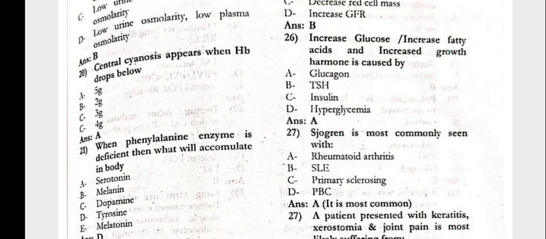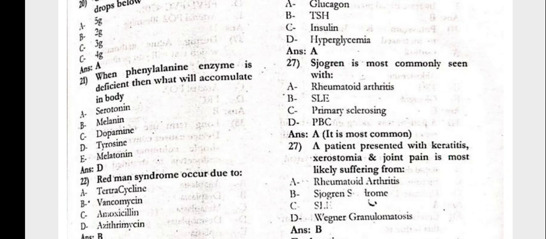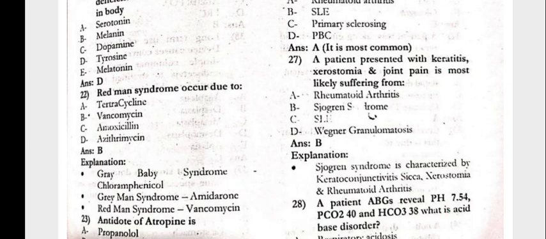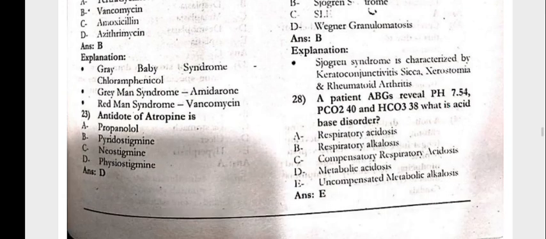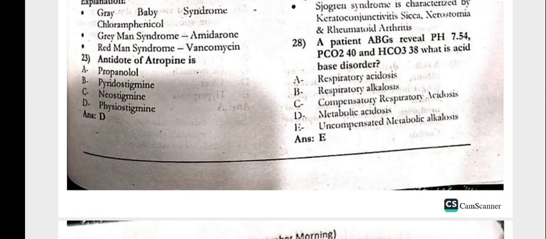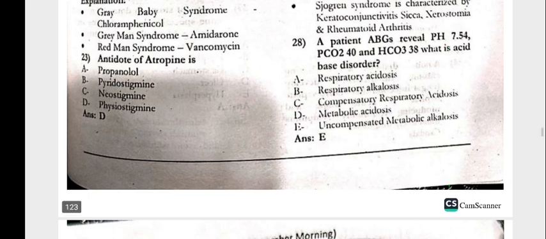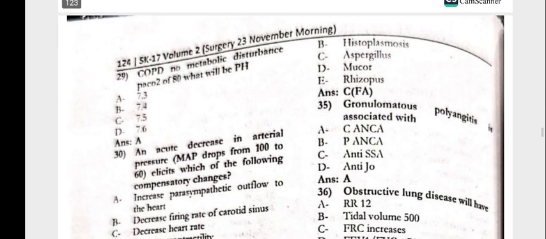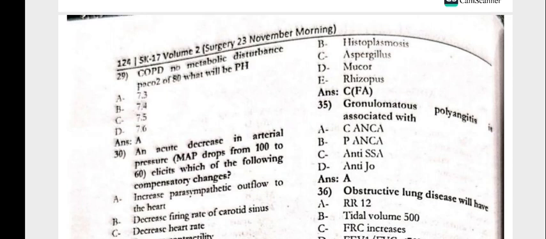Increased glucose, increased fatty acid, and increased growth hormone are caused by glucagon. Sjogren's is most commonly seen with rheumatoid arthritis. The patient presenting with keratitis, xerostomia, and joint pain is most likely suffering from Sjogren's syndrome. The patient has a pH of 7.5, partial pressure of carbon dioxide 40, bicarbonate 38. The disorder would be uncompensated metabolic alkalosis. In COPD, with no metabolic disturbance and partial pressure of carbon dioxide of 80, what will be the pH? 7.3.